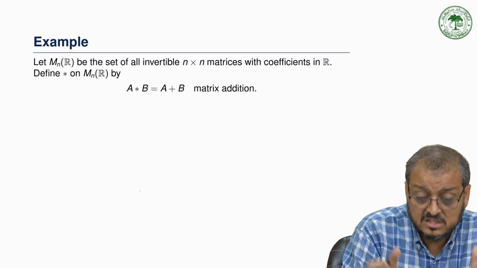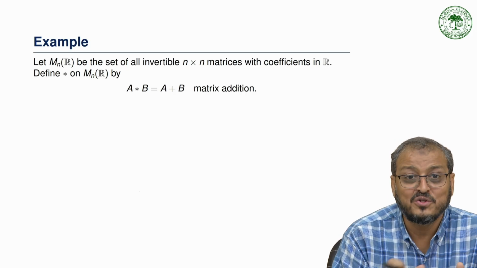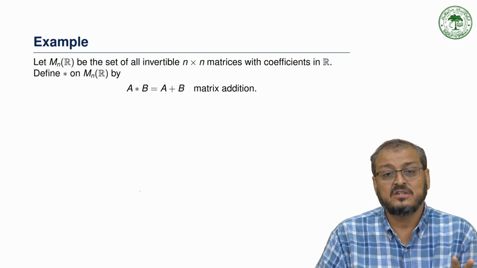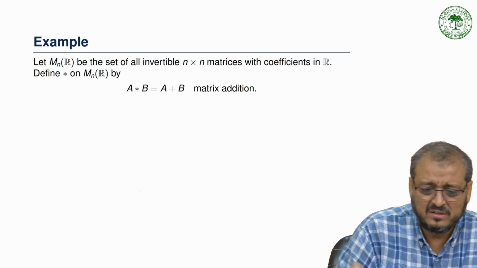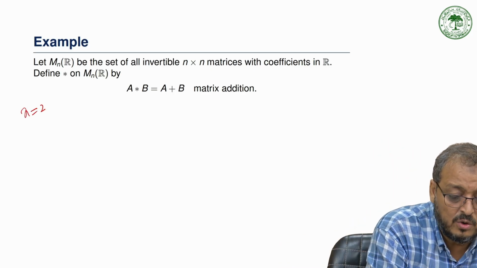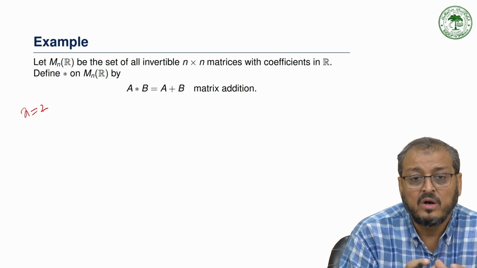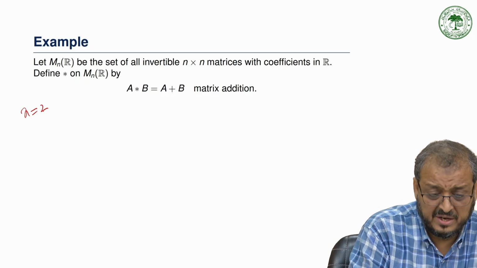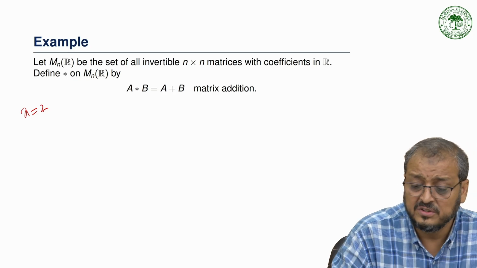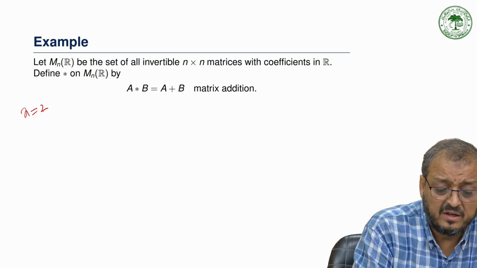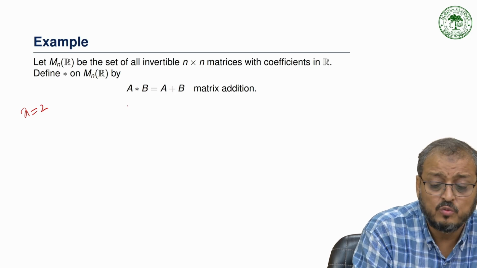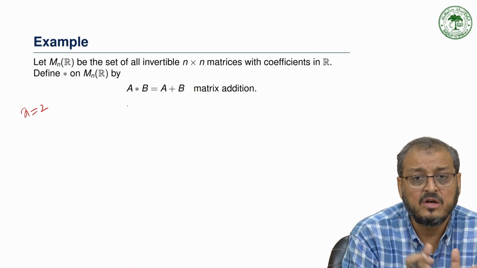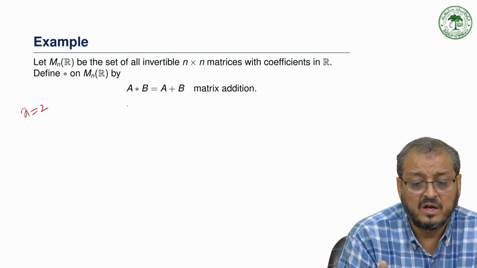Is this a binary operation or not? That's the question. Now we think about this, because we have to take the invertible matrices. So we again take, for example, n equal to 2. We try to explore the possibility of 2 by 2 matrices under the binary operation of addition. We take any 2 by 2 matrices that are invertible, meaning the determinant of the matrix should not be equal to 0.